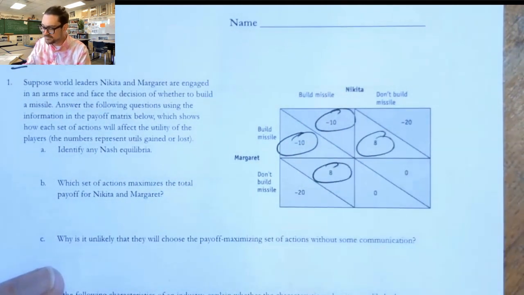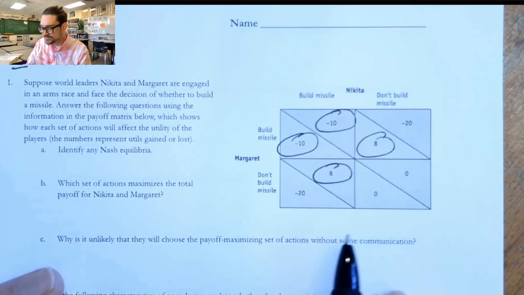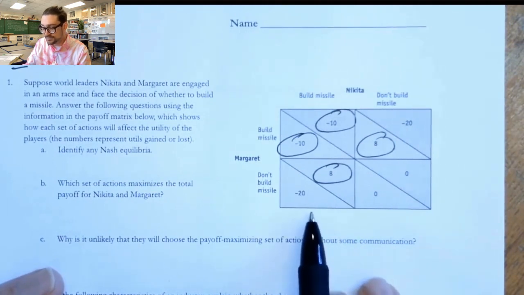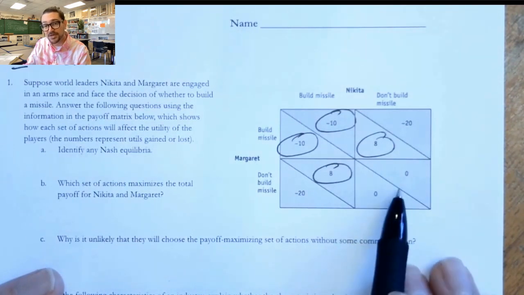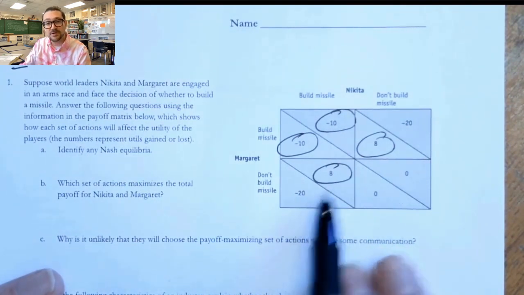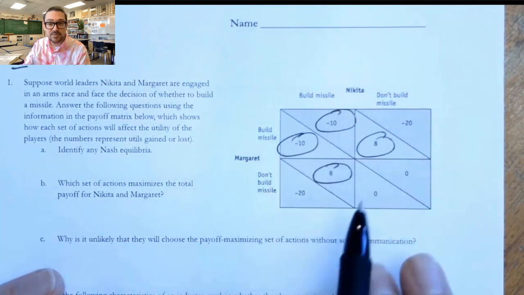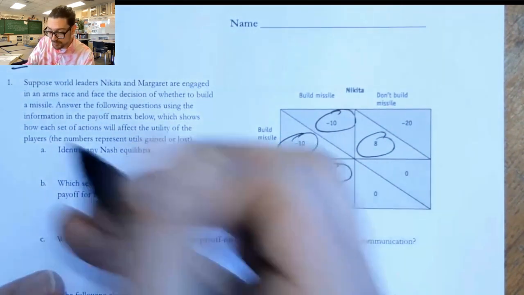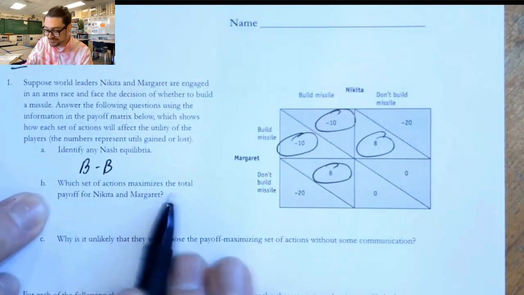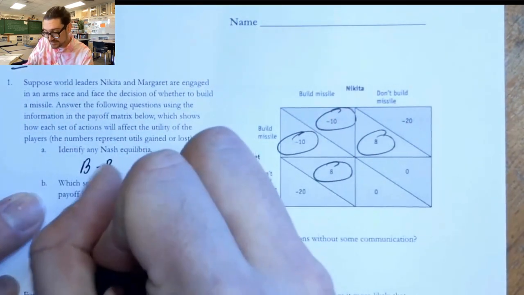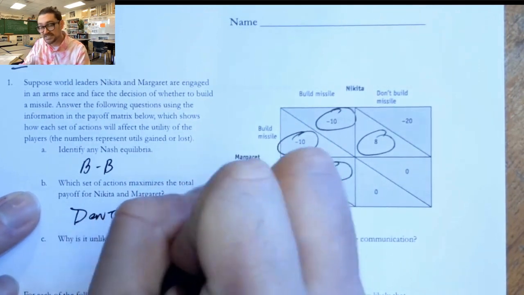So obviously, the best outcome here in terms of our thinking would be the one where neither one builds the missiles, right? You can sum them together. That would be actually the optimal outcome. This one's negative 12, negative 12, negative 20, but they're still going to end up in this box, the Nash equilibrium, with build, build. Which set of actions maximizes the total payoff? Well, that's don't and don't, right? So we added these two together.